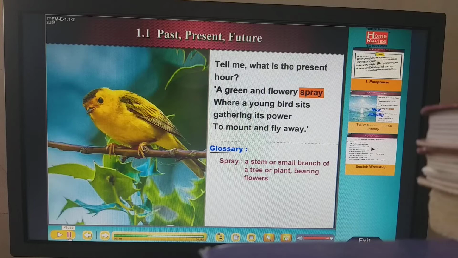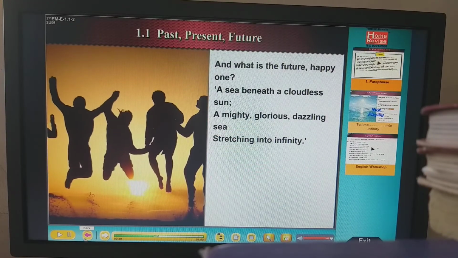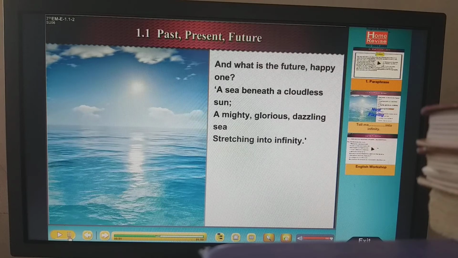Let me start the play. Okay, now we'll go for the last paragraph of this poem, where the poet is asking the question. Let's see, one minute, hold on. I put the play. Okay, starting. Yes, it has started. Now the next question is, see, now you can see the question here. Let me pause it, child.